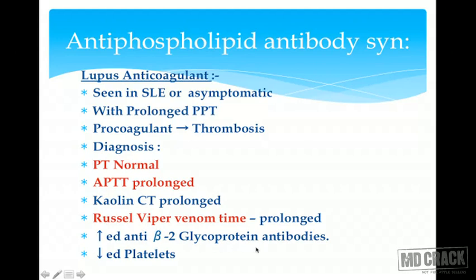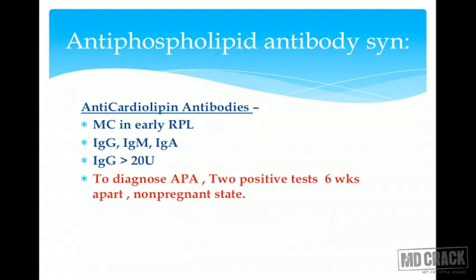There will also be increased anti-beta 2 glycoprotein antibodies and decreased platelets. Decreased platelets is because of the formation of thrombi, where utilization of platelets takes place. So there is thrombocytopenia, or even hemolytic anemia would be there. But the neutrophil count will always remain normal. I'll come to this point once again.